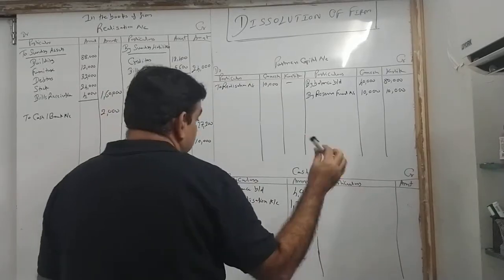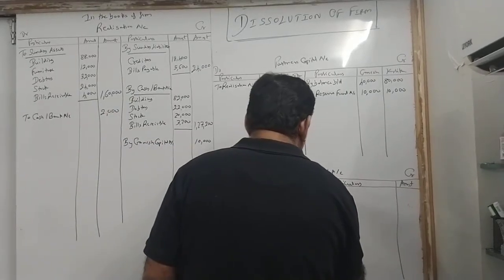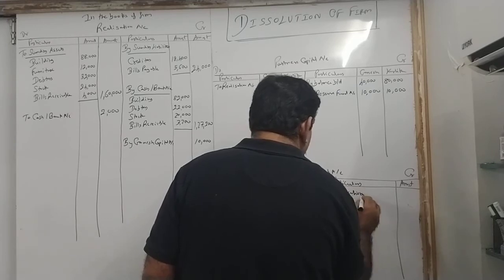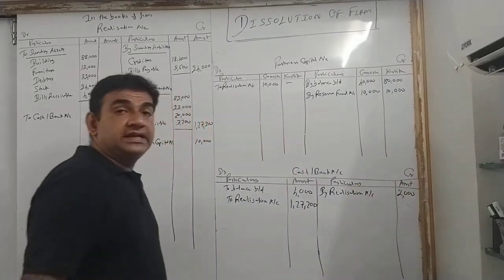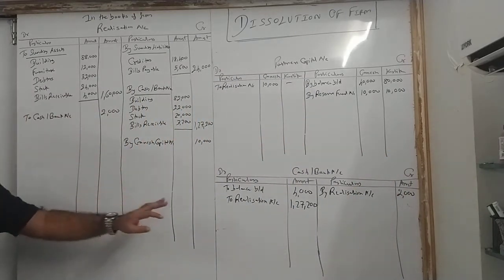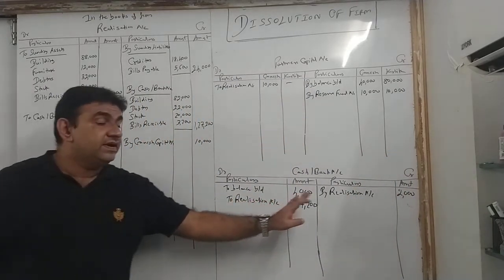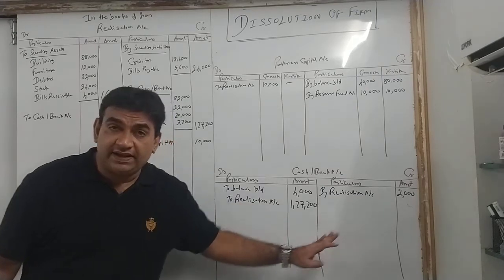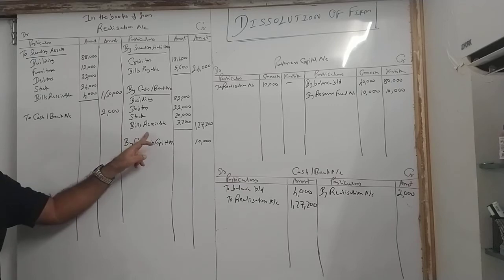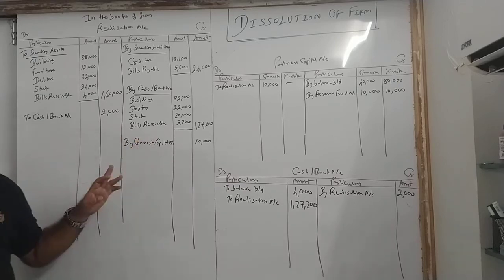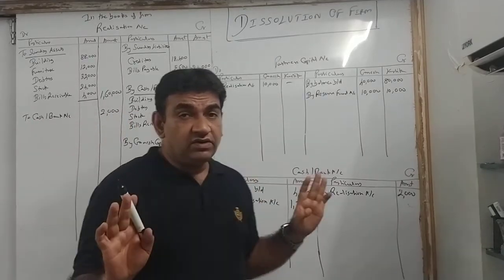That means what? पैसा बाहर जा रहा है. Come to the credit side of cash bank. You will write there by realization account 2000. Getting it now? पैसा आएगा, debit cash bank; money goes out, credit cash bank. So payment of expenses comes here, receipt of asset comes here. Clear with this all of you till now?